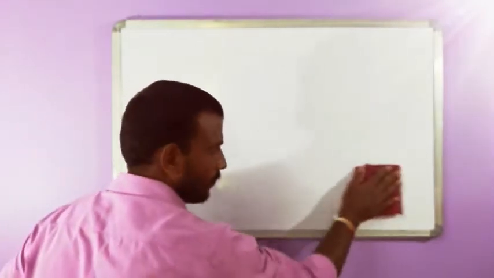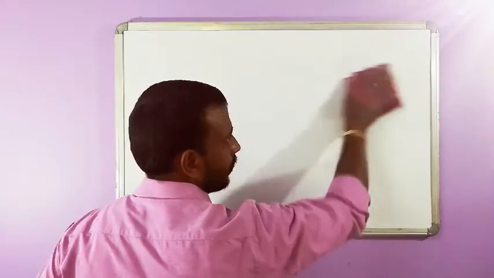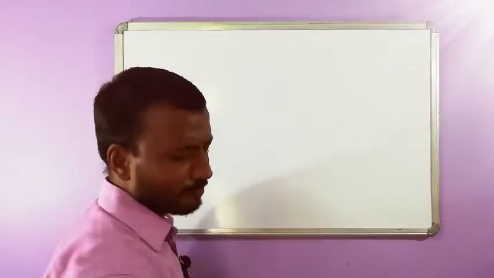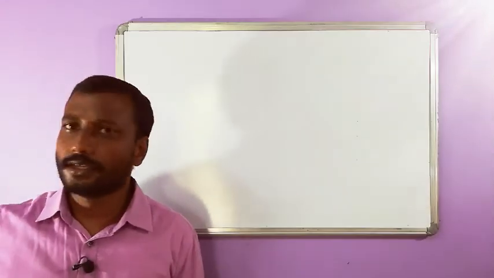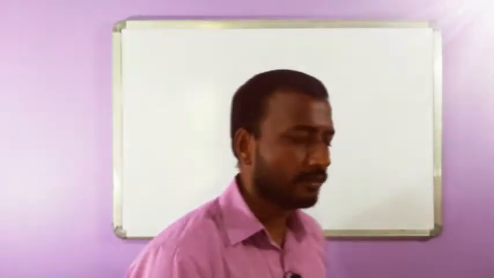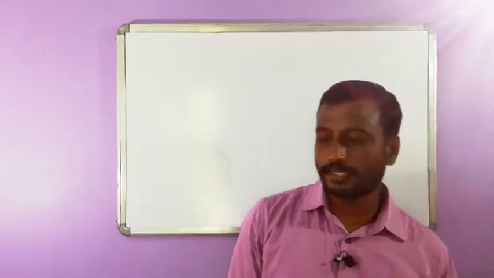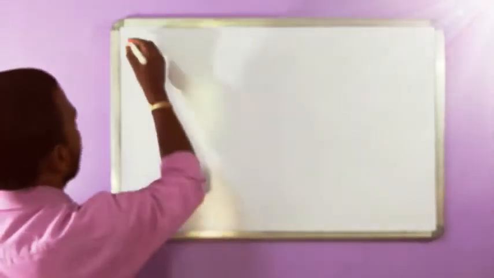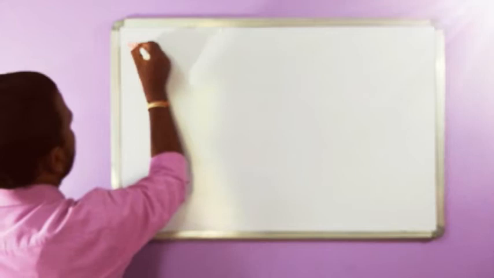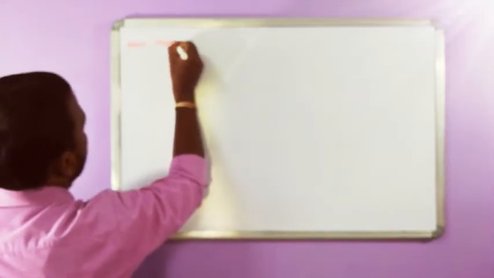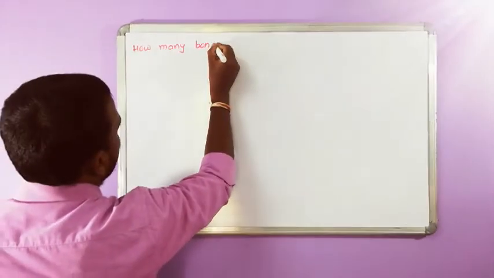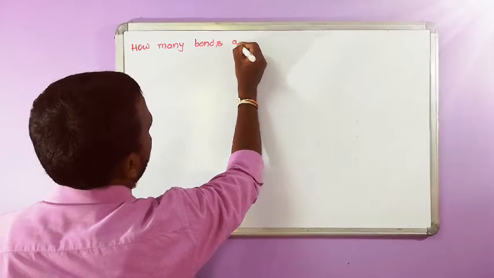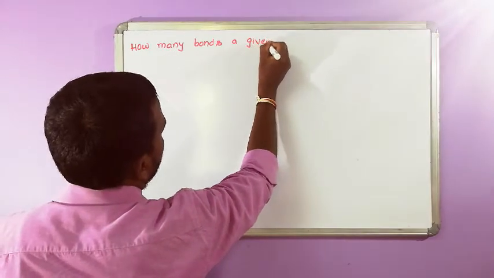Once we understand the fundamentals, we will be fast in grasping the concepts in further classes. If we do not understand the concept and we move blindly, we will get nothing. So how many bonds can a given element form?